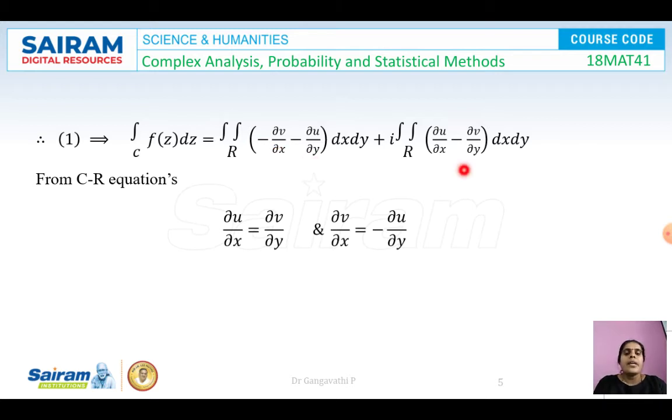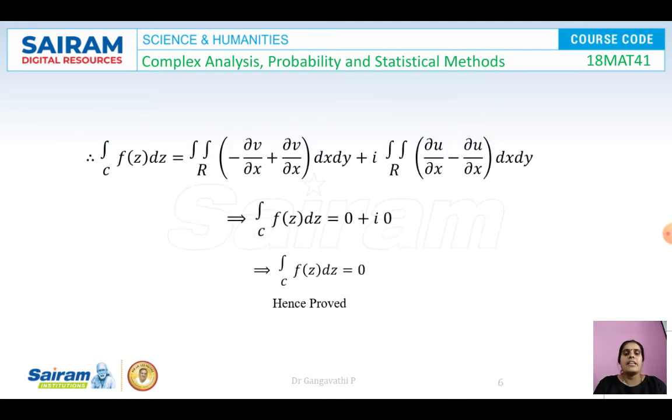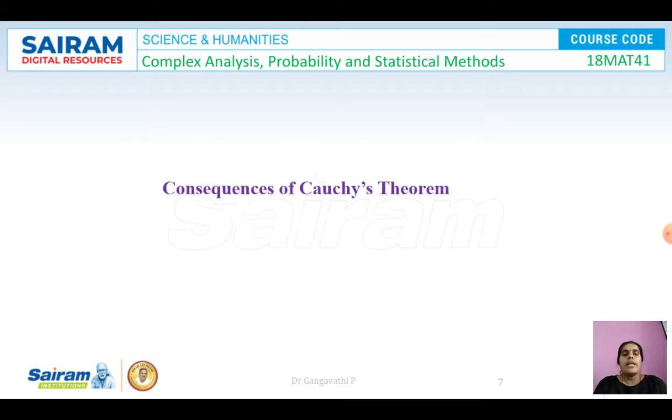Similarly, here we are going to replace ∂v/∂y as ∂u/∂x. So this is positive and this is negative after replacement, which gets cancelled, and it gives the value as 0. So from here we get 0 plus i into 0. So 0 plus i0 can be written as 0. So the integral over C of f(z) dz is equal to 0. Hence Cauchy's theorem has been proved. So now let us proceed further.